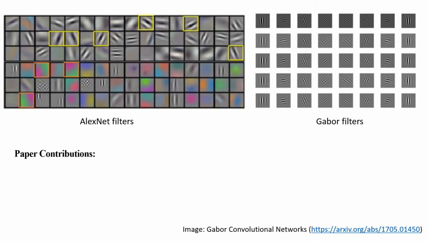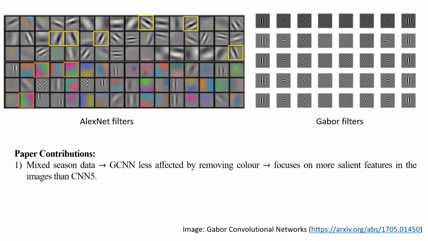So our paper contributions are, first, that we show that when applied to the mixed season data, Gabor CNN is a little less affected by removing color and focuses on more salient features in the images compared to CNN5.